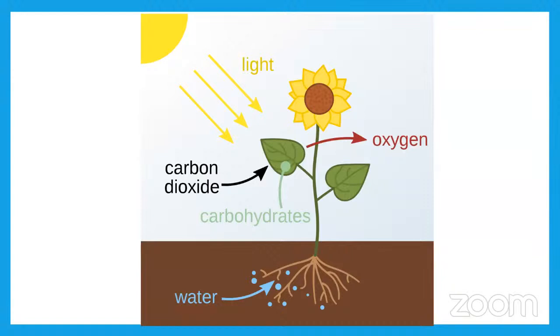These two are combined by the sunlight, and this combining process is called photosynthesis. After the combining process, carbohydrates, that is food, and oxygen, these two substances are released in this photosynthesis process.